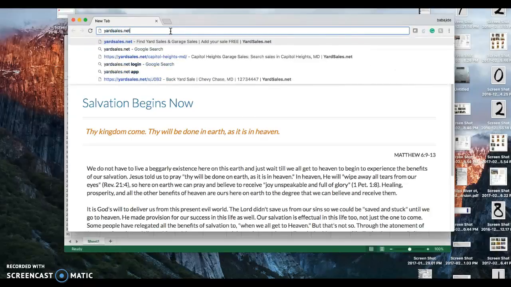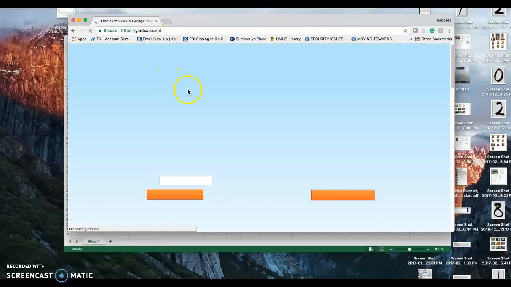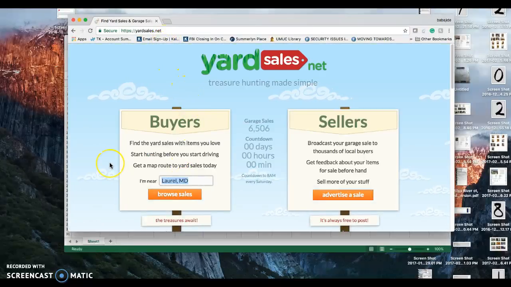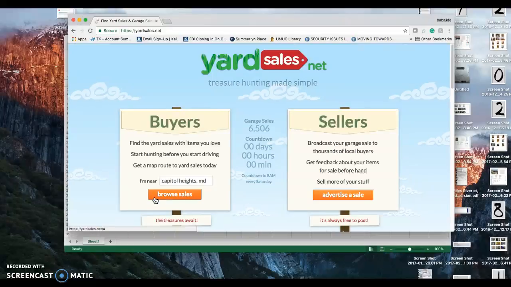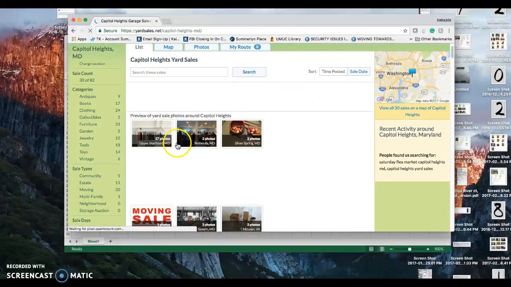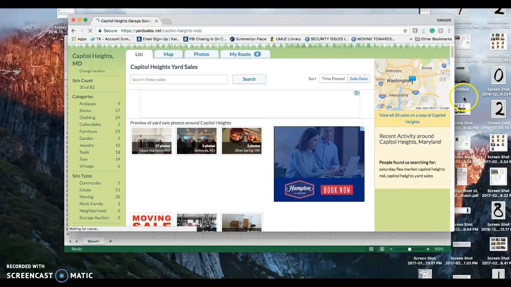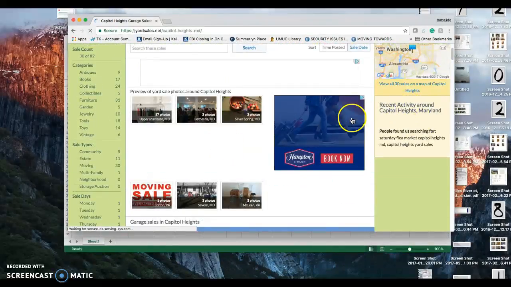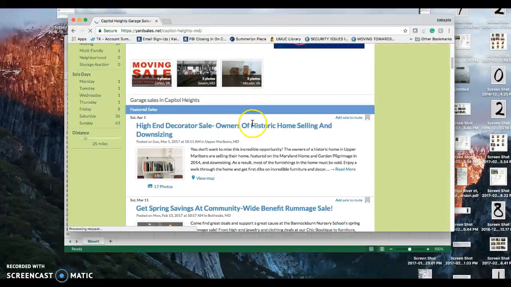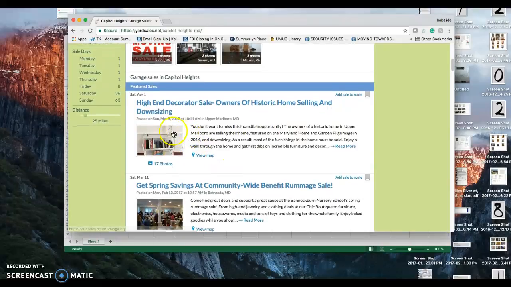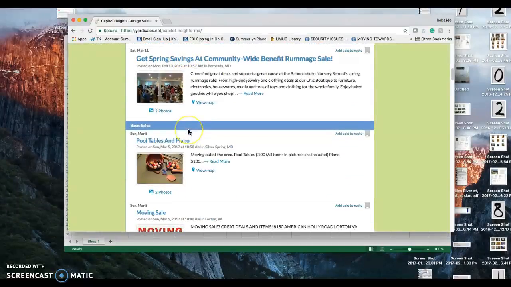The first one is yardsale.net. You go there and you type in the city, Capitol Heights, Maryland, and you're going to do this for all the websites I'm going to take you to. You hit browse sales, okay? Once you browse sales, it says there are a lot of sales here, but if you scroll down, you start seeing the sales. What I need are the addresses for these sales, where these sales are happening.